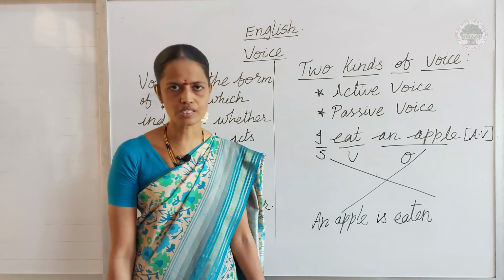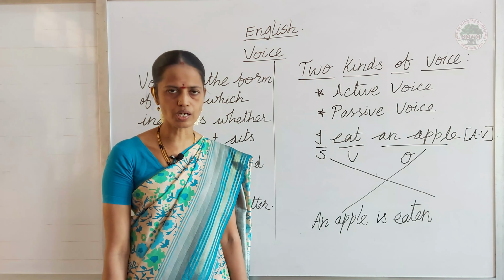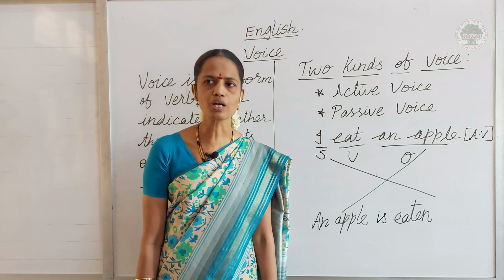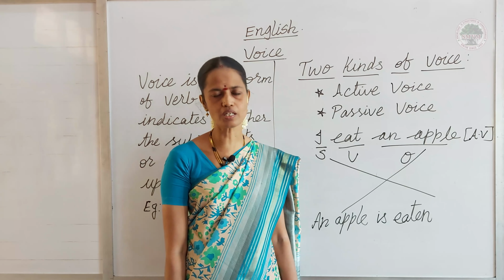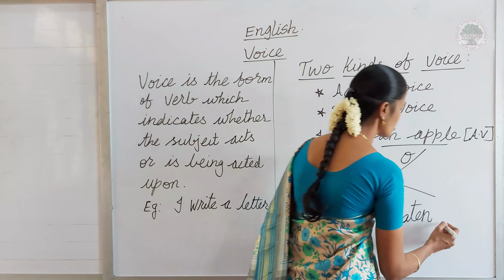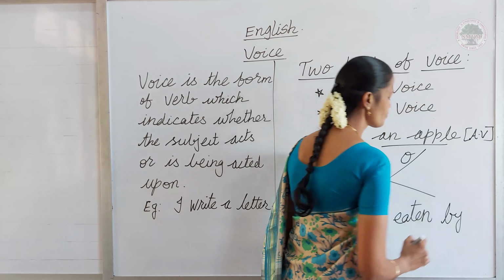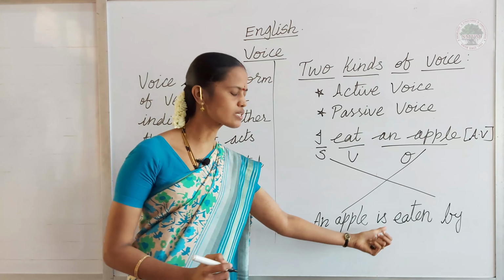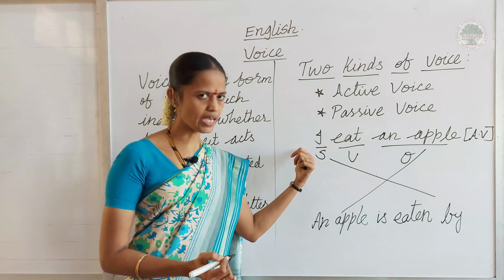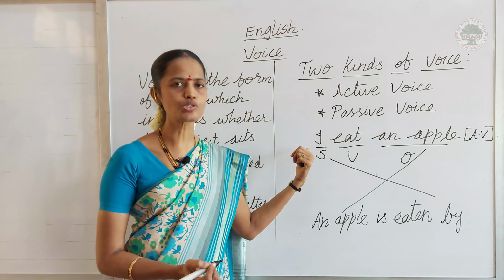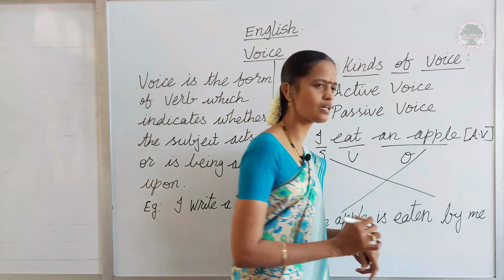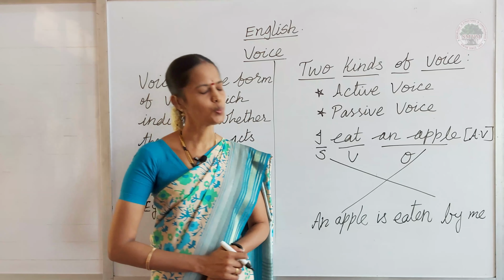Then while we are changing active voice into passive voice, we have to introduce the preposition by. That's why we are going to use the preposition by here. So, an apple is eaten by. Who has eaten that apple? This I. So here we have to change the pronoun I into me.